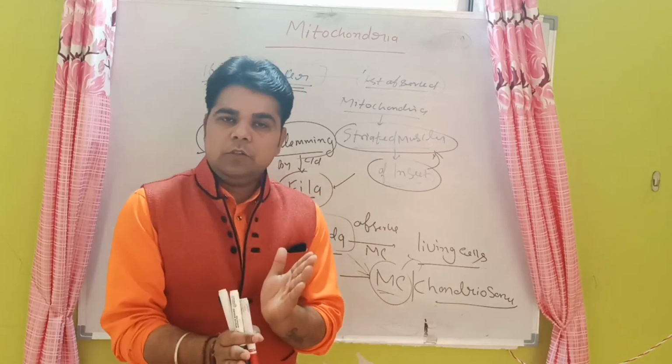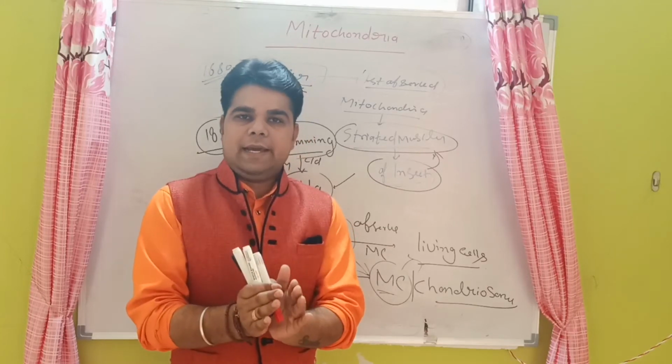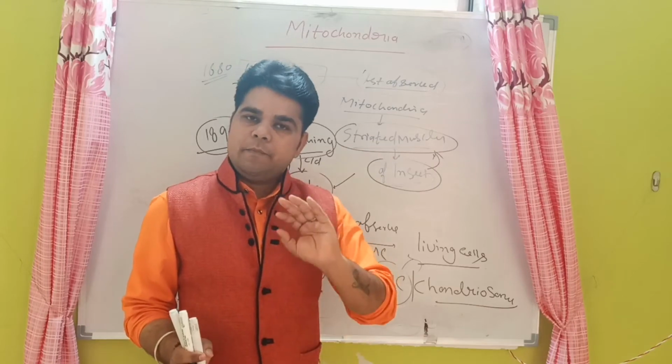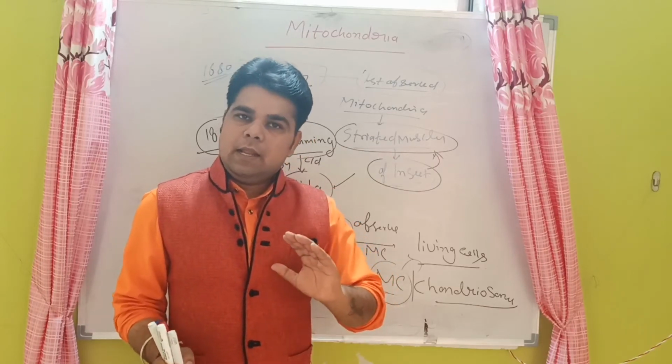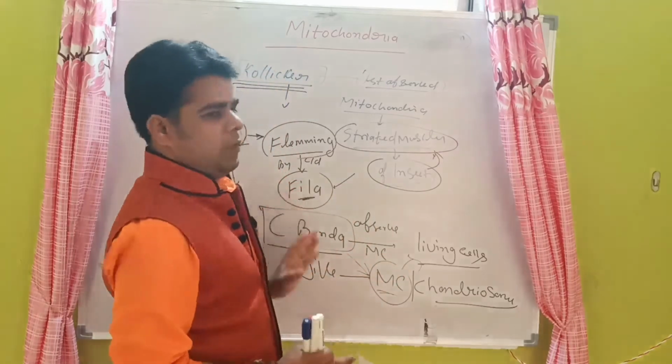In animal cells, the mitochondria are smaller in size and more in number. That is a very important point about the mitochondria.